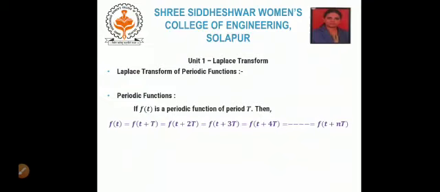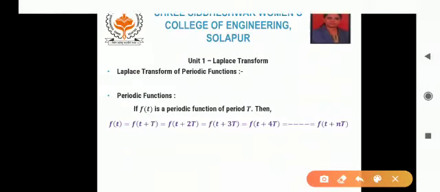If this is the case, then that f of t is called a periodic function of period T. What it means is, even after changing the variable by an interval of multiples of T, the function value remains the same. Such functions are called periodic functions of period T.